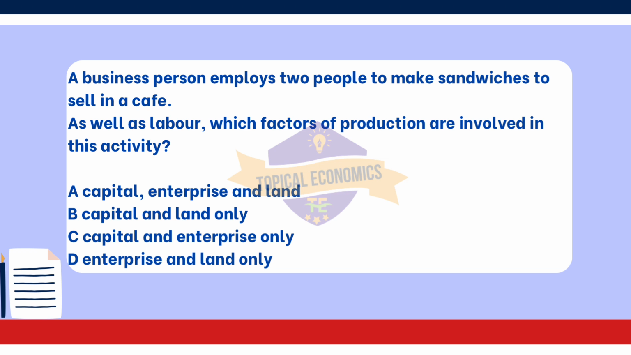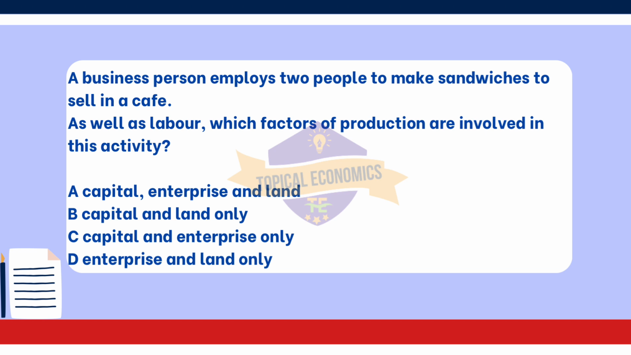Enterprise, the business person who is organizing the sandwich making process and taking on the risk of running the cafe represents enterprise. They are making decisions about the business and managing resources, which are key functions of entrepreneurship. Land. In this context, land refers to the physical location of the cafe where the sandwiches are made and sold. It is a necessary factor for the business operation, as a location is essential for conducting business activities.